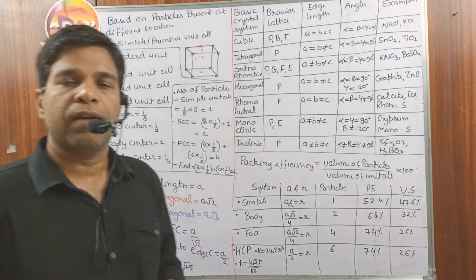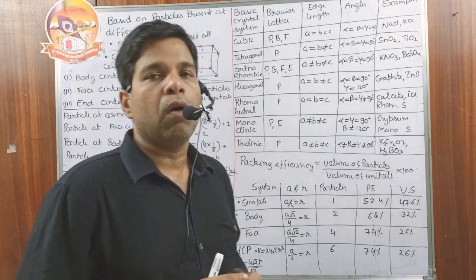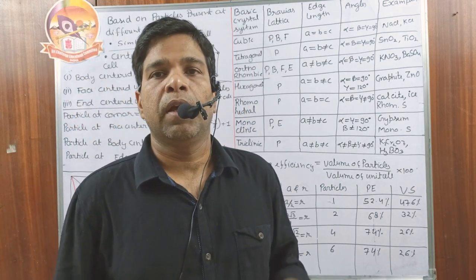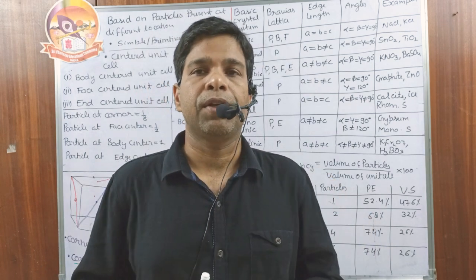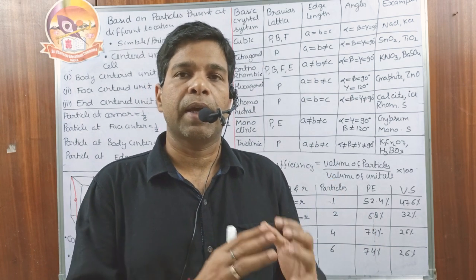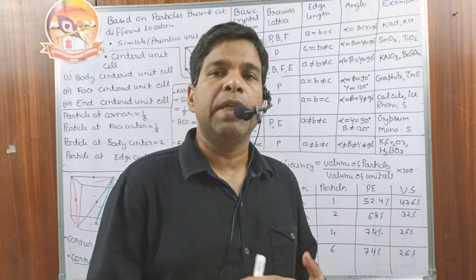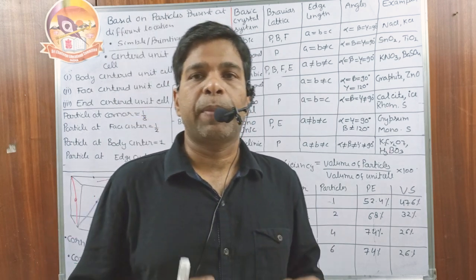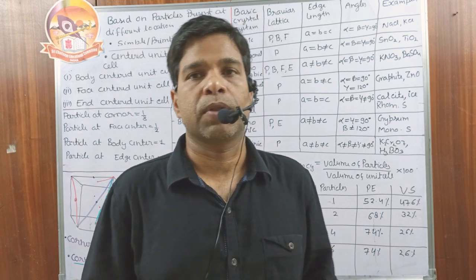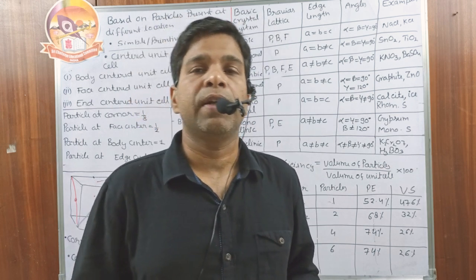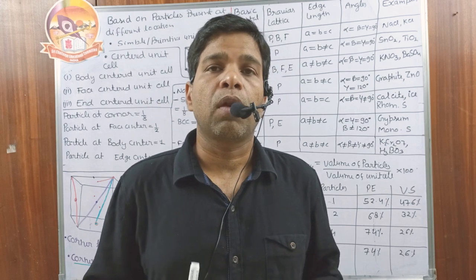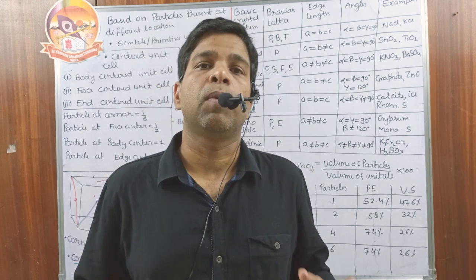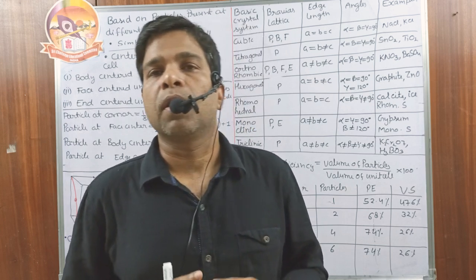After this we have the packing efficiency. Look, all the atoms and particles are considered to be spherical, and whenever two spheres meet each other, we always have some gap at their junction point. Due to this void space, their packing efficiency cannot be 100%. Then how can we define the packing efficiency? The total volume occupied by the particles out of the complete volume available to them is called the packing efficiency.